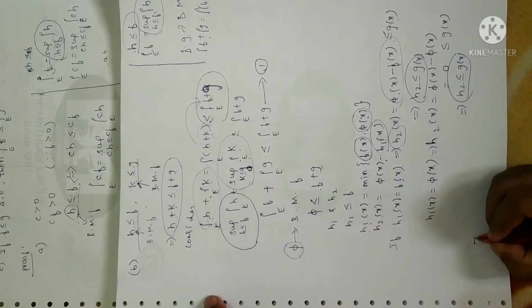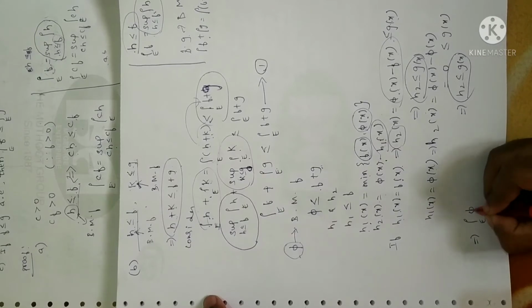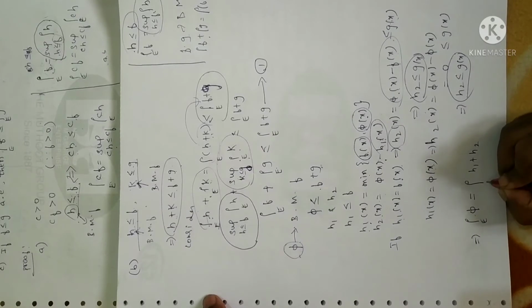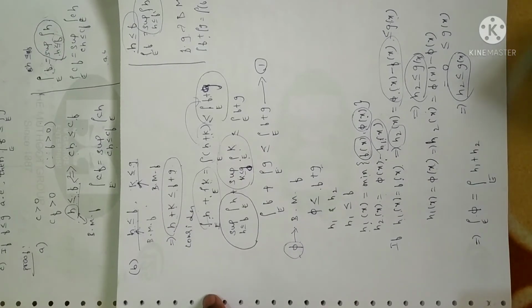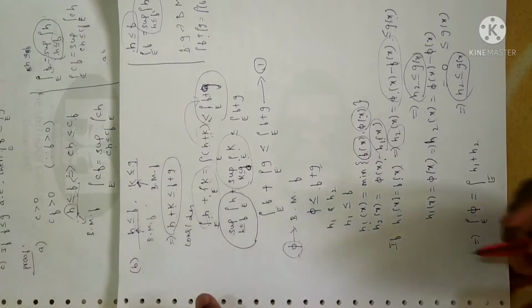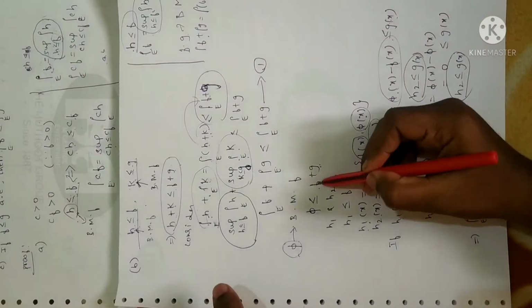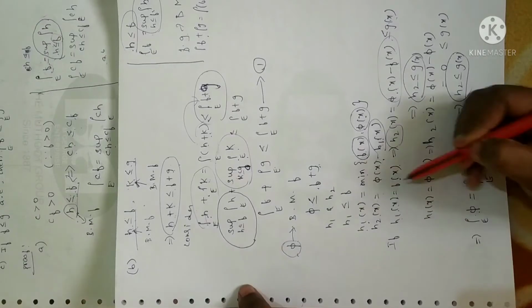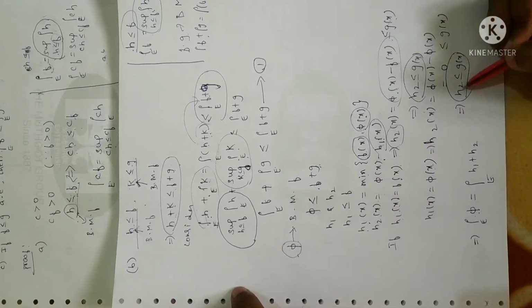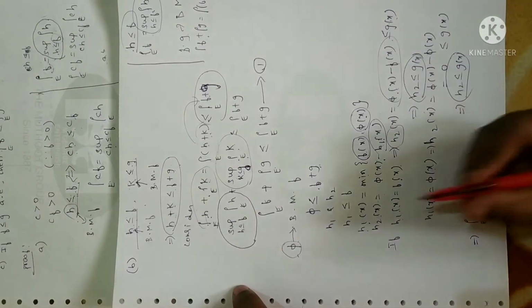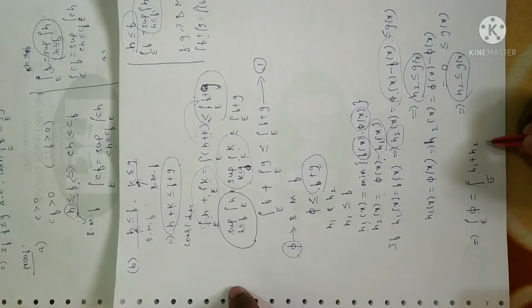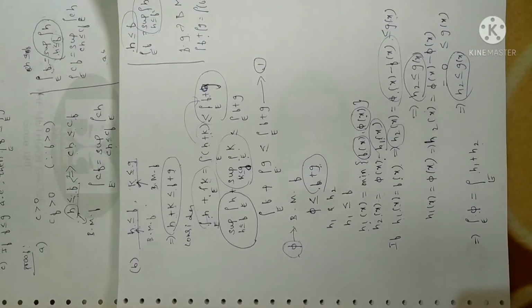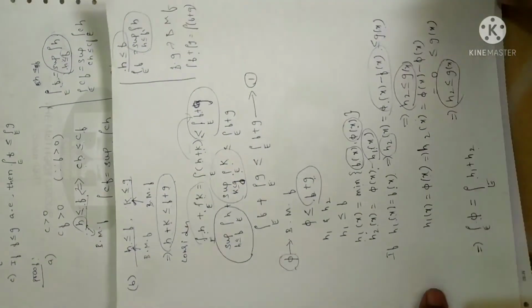Now let us consider the integral over the function pi. What I have assumed pi as, I can write pi as the sum of h1 plus h2. Clear? Why? Because pi is considered as the sum of the functions f and g. Moreover, if you consider h1 as f and h1 as pi, in both the cases h2 will be less than g of x. So instead of f plus g, I can write pi as the sum of h1 plus h2. Right?